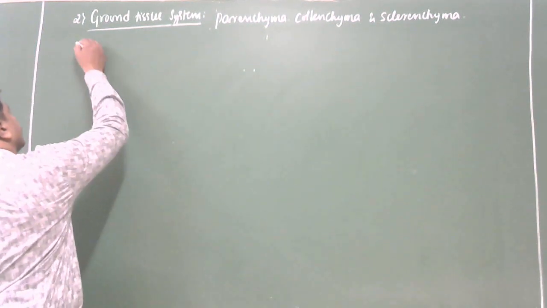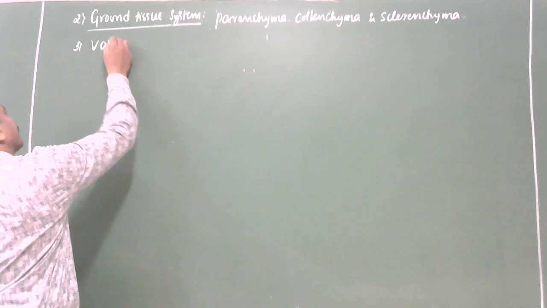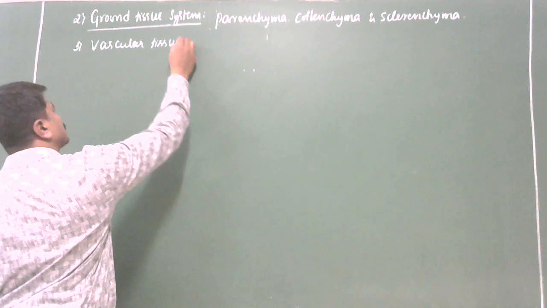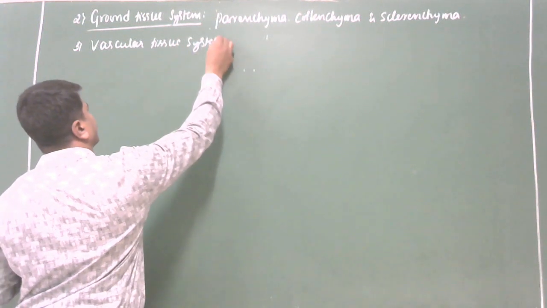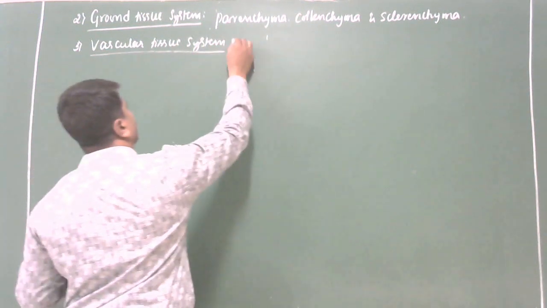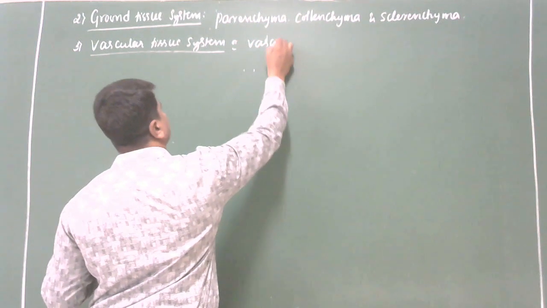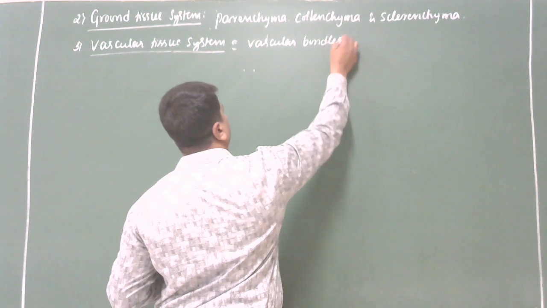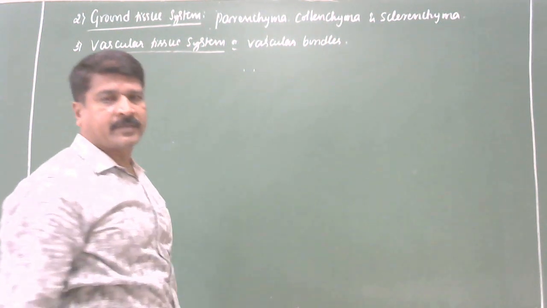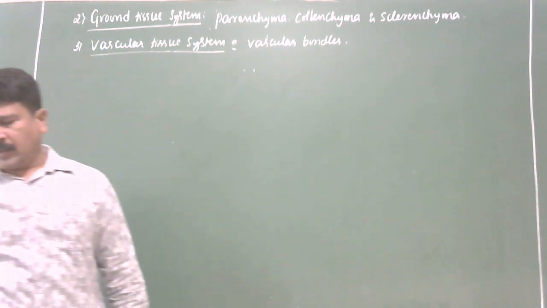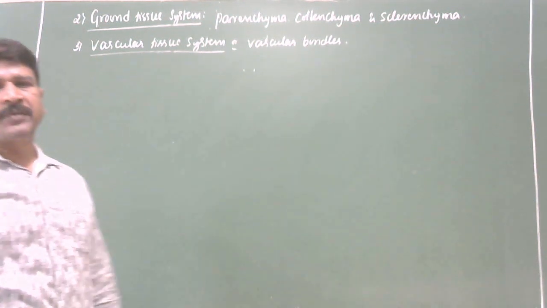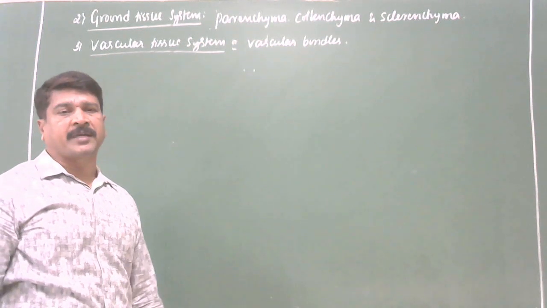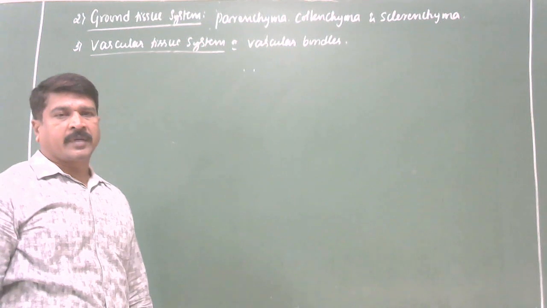Now let us see, the third one is the vascular tissue system, also called vascular bundles. This is the basic information for the anatomy that you should keep in your mind. I think it is very clear.